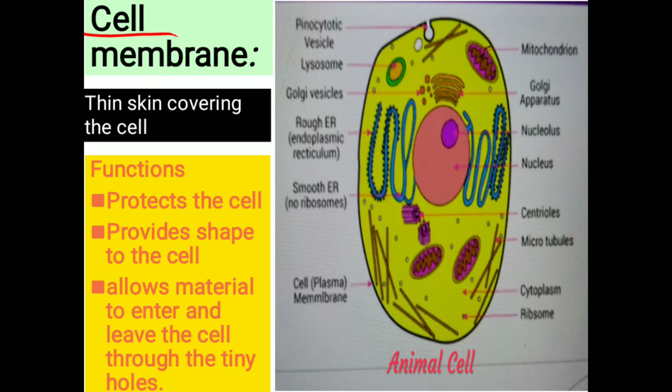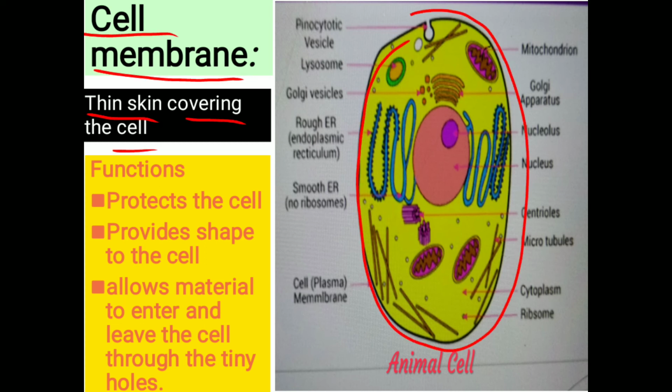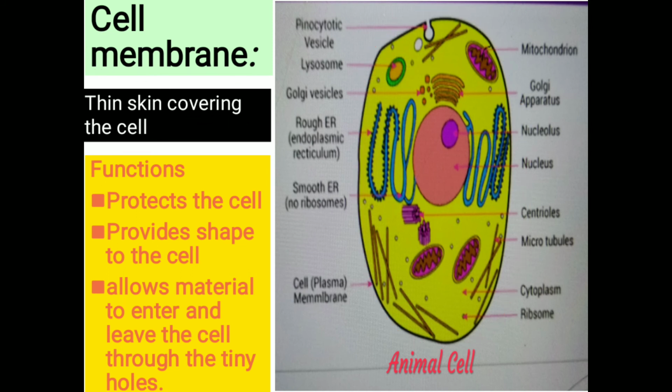Now, the first one is cell membrane. Cell membrane is the thin skin covering of the cell. This is the cell membrane. Functions: cell membrane protects the cell from external injury. It provides shape to the cell. It also allows material to enter and leave the cell through the tiny holes that are present on the cell membrane.